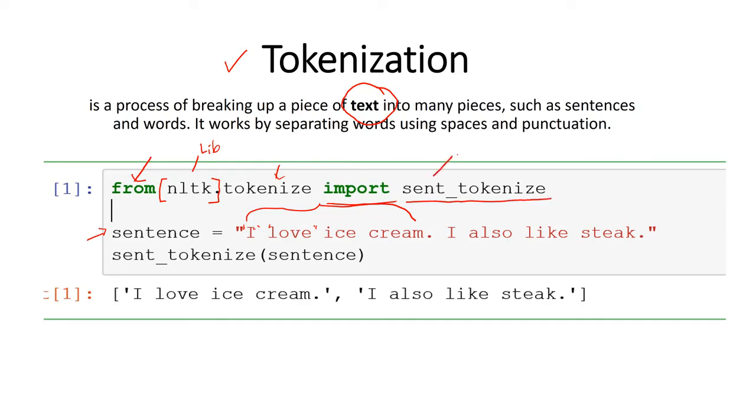Import sent tokenize. Well, what's that? It's just short for sentence. So actually, instead of sentence, this really should be para for paragraph, right? Because what we're really doing here is separating a paragraph into disparate sentences.